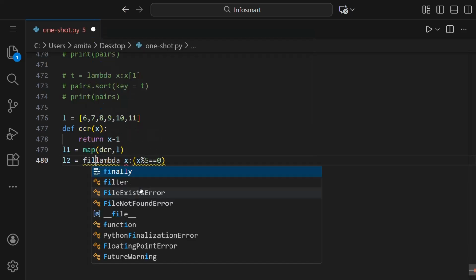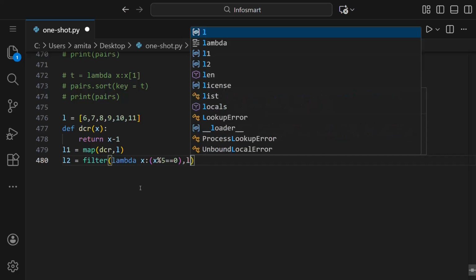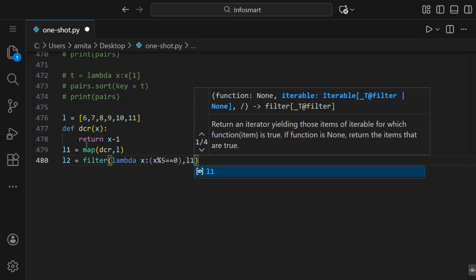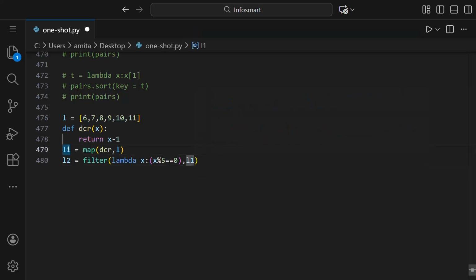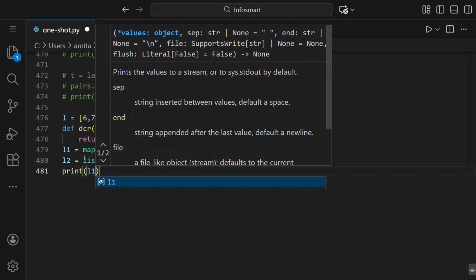So what we'll write here is filter, and inside this we'll write L1, which is the name of the list. The elements of this list should be filtered out, that's why. And then we have to make L2 a list, so at last we'll write list, and then we will print L1.